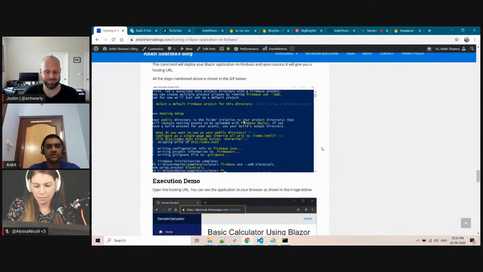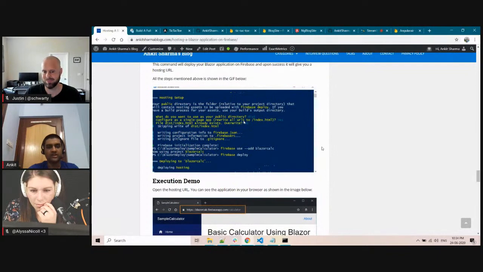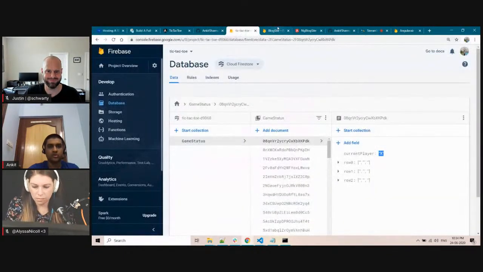So here you can see, just one last step is firebase deploy. Once the deployment is successful, you get the deployed URL. You can directly visit it, and you can see the app. So that is how I have deployed both of these applications.